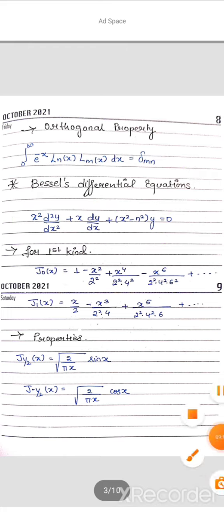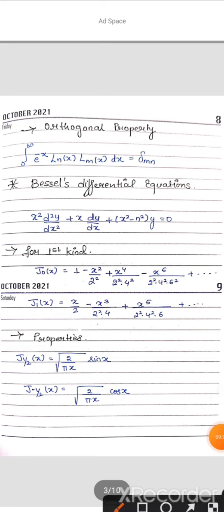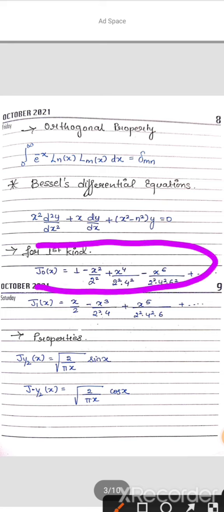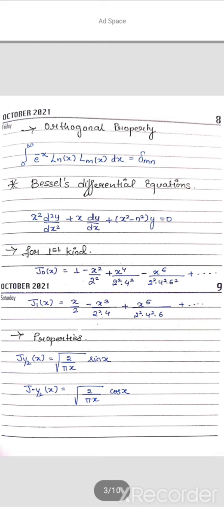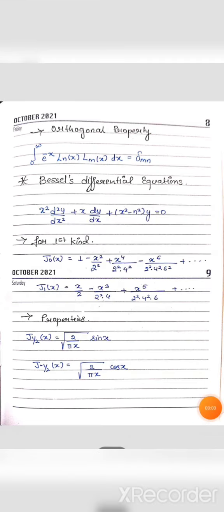For the first kind of Bessel function, J of 0 of x is this solution form, and J1 of x is equal to x by 2 minus x cube by 2 square into 4 form, plus x to the power of 5 by 2 square into 4 square into 6, and so on. This is for the first kind.